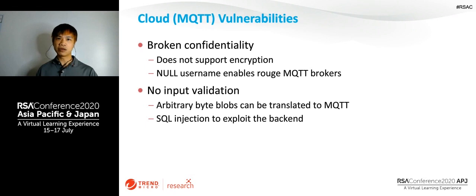We have found that there's no input validation from the Modbus RTU, so everything we have sent over Modbus RTU is repackaged and translated to the MQTT side. If you have a cloud service and you don't inspect the input, you might end up with SQL injection and get exploited in the backend.